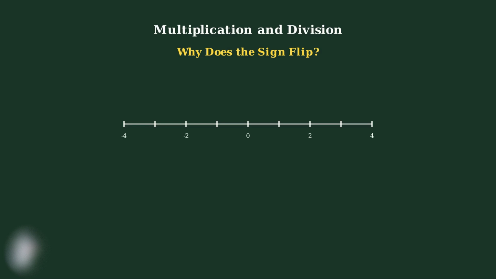Multiplying by negative 1 reverses the order of numbers on the number line. Consider that 2 is greater than negative 1. On our number line, 2 is clearly to the right of negative 1. When we multiply both sides by negative 1, we get negative 2 and positive 1. Now negative 2 is less than 1. The relationship has reversed, which is why we flip the inequality sign.